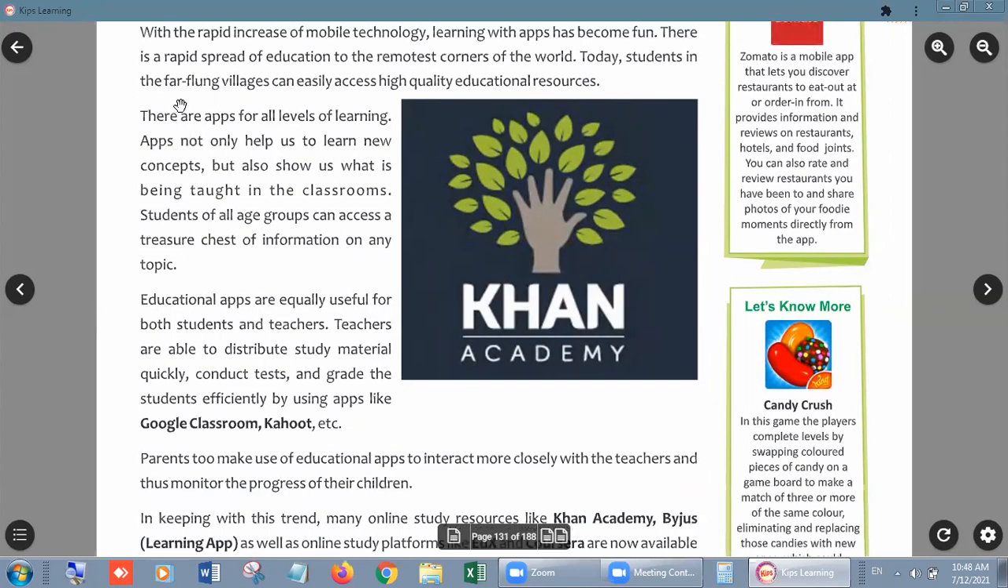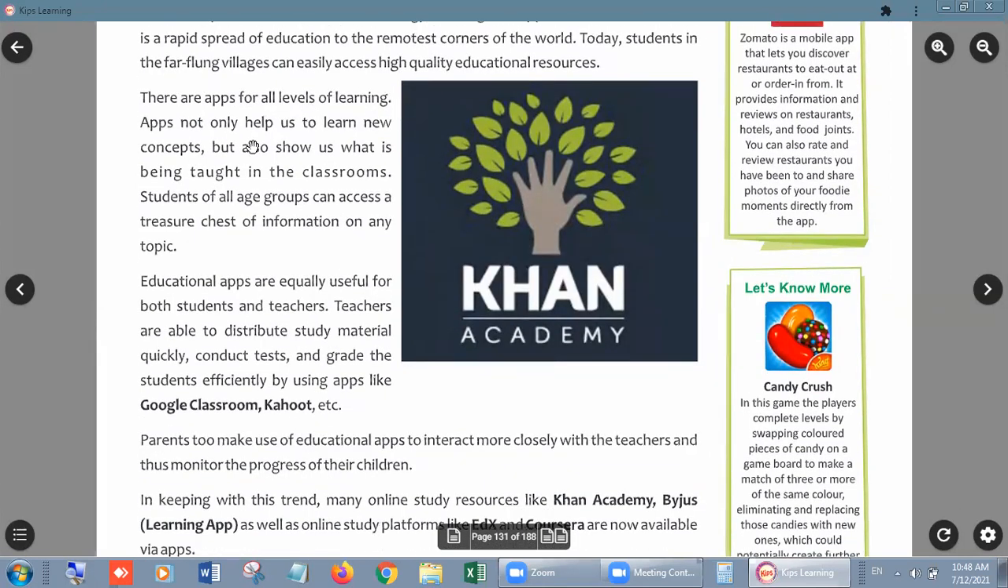So educational apps are there. Just like there are apps for all levels of learning. Apps not only help us to learn new concepts, but also show us what is being taught in the classroom. Students of all age groups can access a treasure chest of information on any topic. We just let the app know which kind of app we need, right? So the related app we can install and we can use directly.